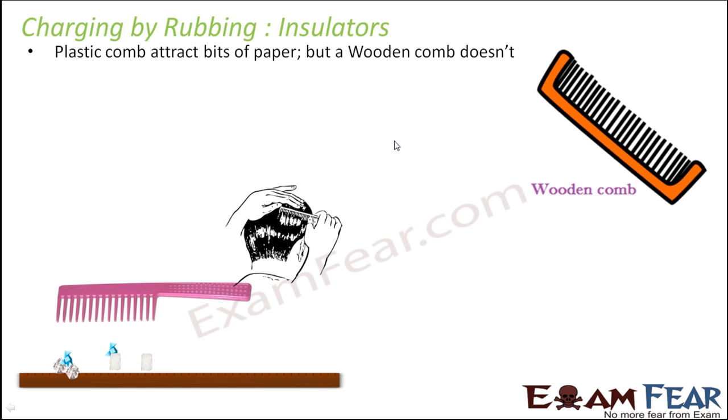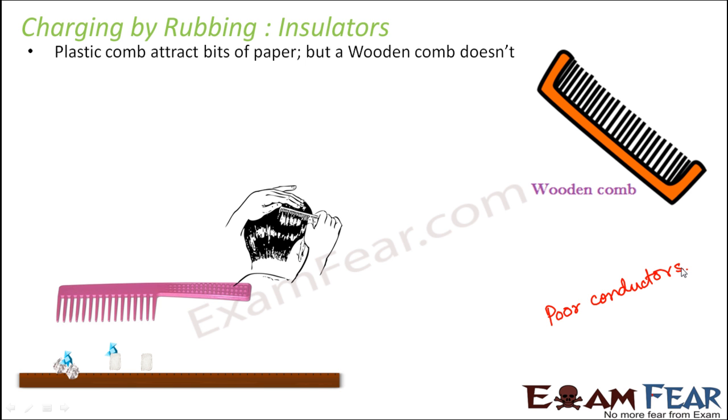Now here, as a matter of fact, we all know that both wood as well as plastic are poor conductors of electricity. That is, the electrons in them are bound to their parent atom so strongly that they do not really have free electrons. Now, any object which is a good conductor of electricity, why is it a good conductor?